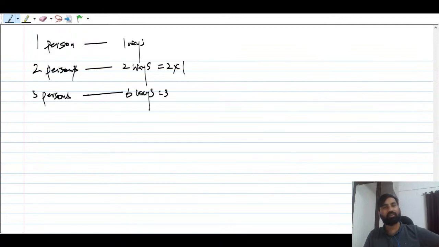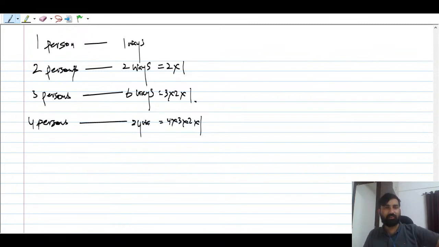What is this? 3 into 2 into 1. Four persons, how many ways? 4 into 3 into 2 into 1. So 4 into 3 is 12, and this is 24 ways. You are just multiplying by 4.